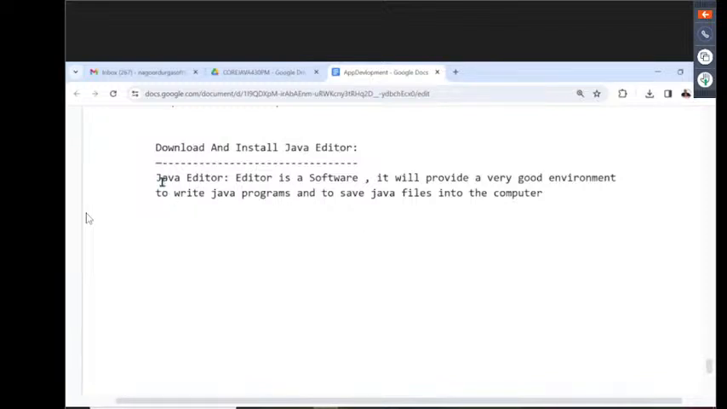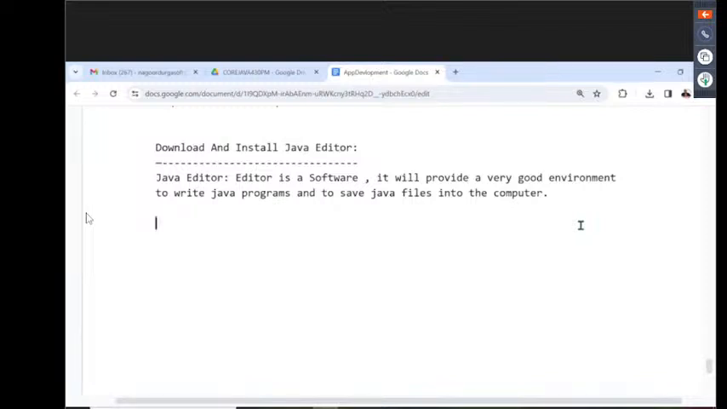For that purpose, we are going to use a Java editor. Remember it: a Java editor is not responsible for compilation of the programs, and it is not responsible for their execution. It just provides an environment to write Java programs and to save the Java file into the computer. That's it. It is just like a notebook. You have normal notebooks available, right? In a notebook we write the data and keep the data safely.